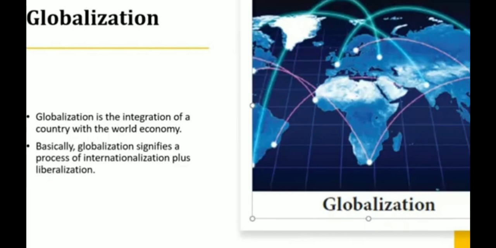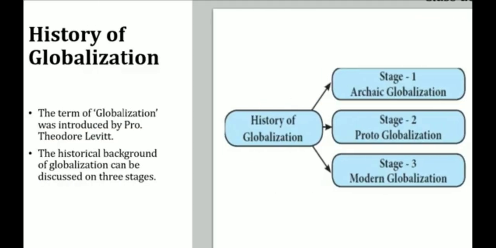Okay. Next, history of globalization. Here there are three types of globalization, that is first stage, second stage, and third stage. Be clear? So what are the types of globalization? Archaic globalization, proto-globalization, and modern globalization.